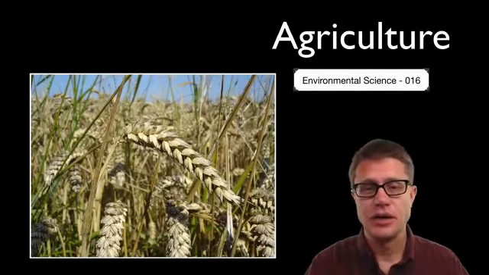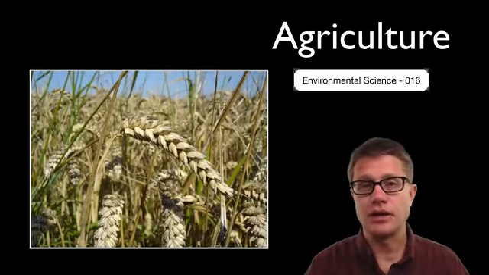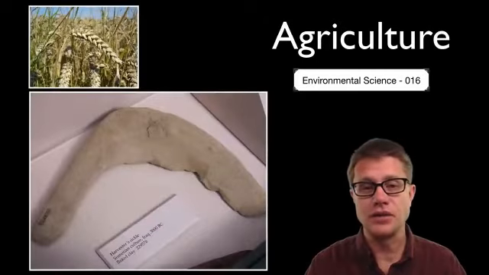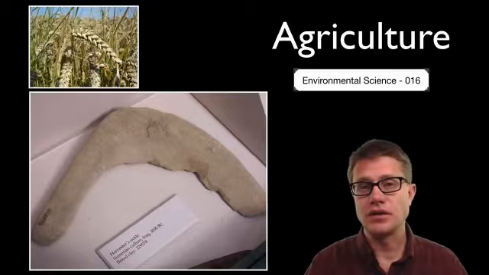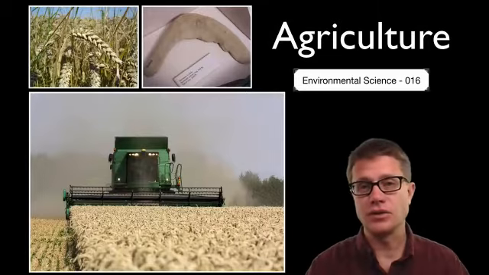It's on agriculture. This is a picture of wheat. We grind it to make flour and then make things like bread, and we've been doing so for thousands of years. This sickle is over 5,000 years old and was used to harvest wheat. We still harvest wheat today in a similar fashion, but now on an industrial scale.